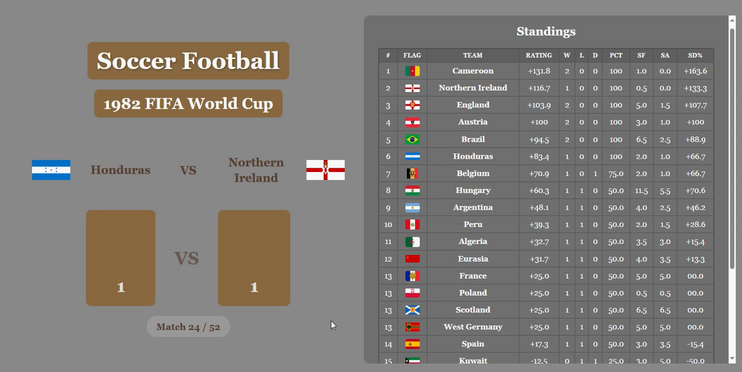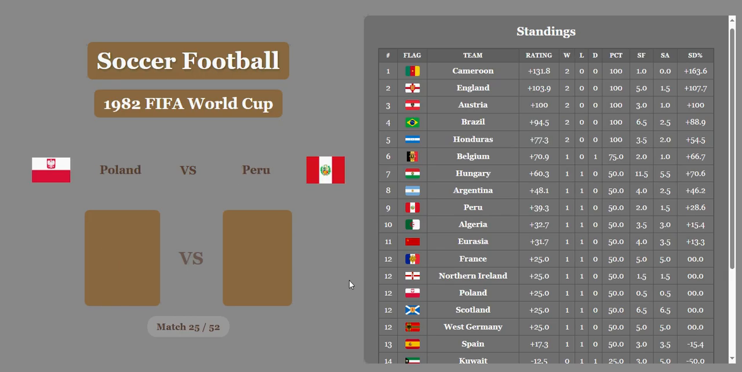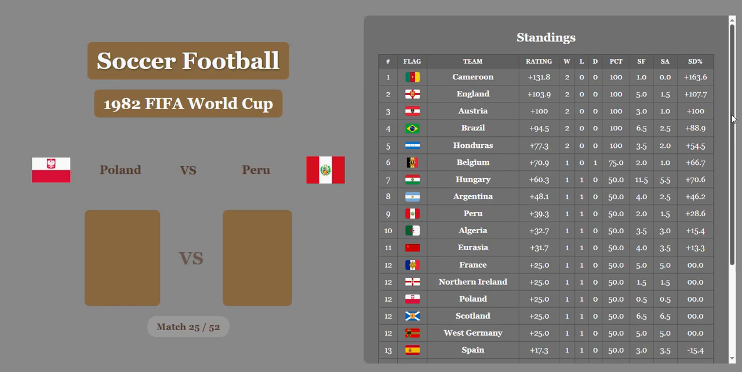Honduras and Northern Ireland 1-1. Is there any economic difference here? There is. Honduras with a huge victory, but they're now 2-0. That's going to take Northern Ireland from, I think, 2nd or 3rd, all the way down to 12th with France and Poland. And Honduras now in 5th, looking like they're in contention.